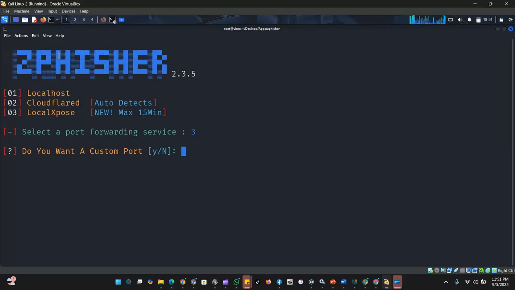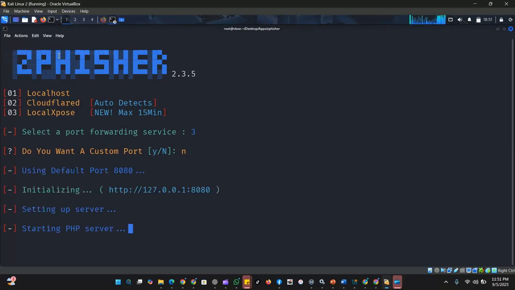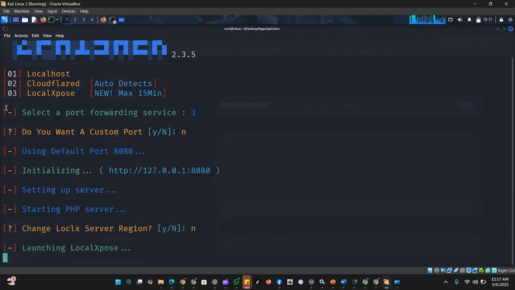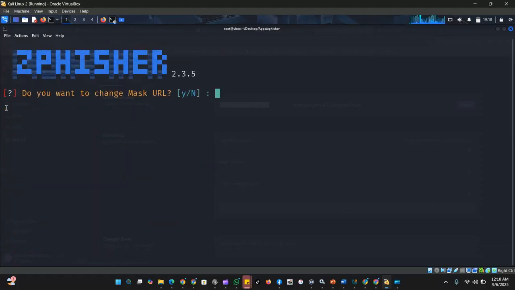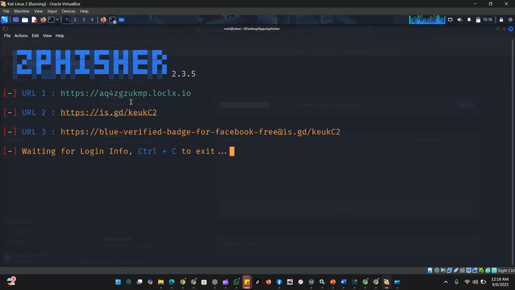Do you want a custom port? No. Change local expose server region? No. Do you want to mask URL? No, for this exercise. Our various links have been generated and we are going to start by testing the second one.